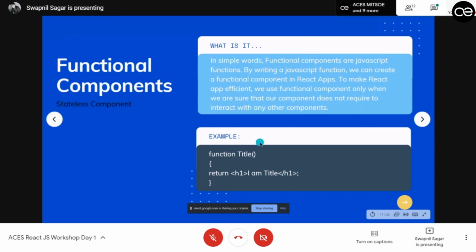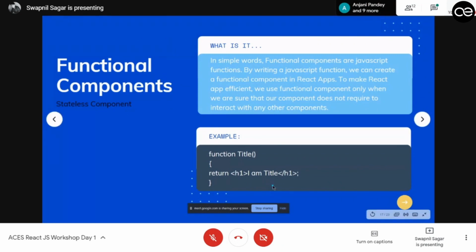If you can take an example over here, I've created a function named title and I've returned an h1 tag. This is the beauty of JSX. I can actually return HTML. So if I say I am title, whenever I call this function, it will render I am title in my web page.